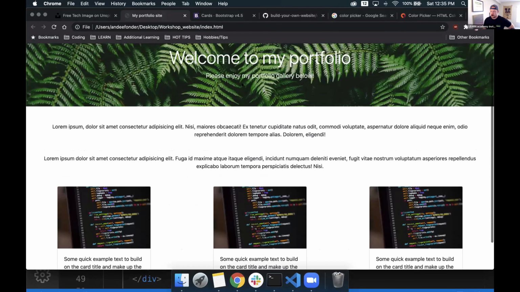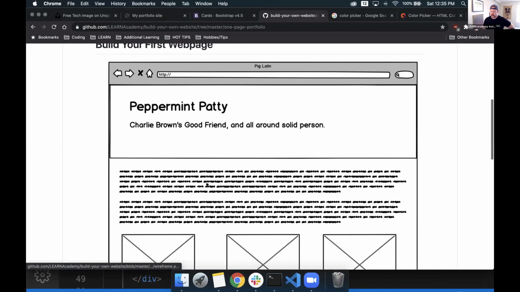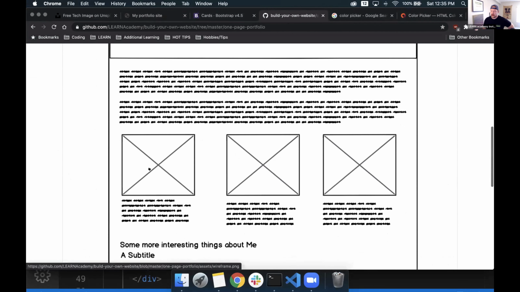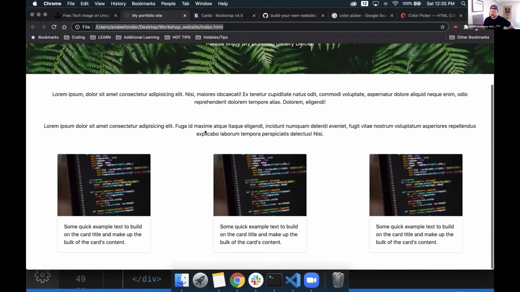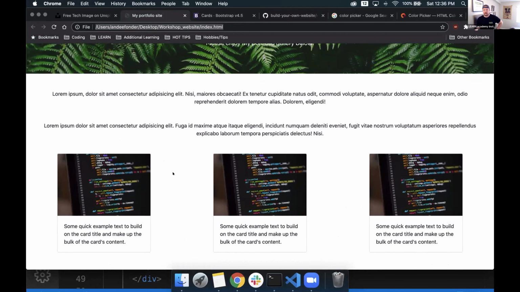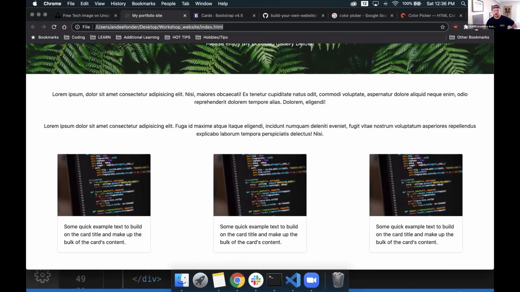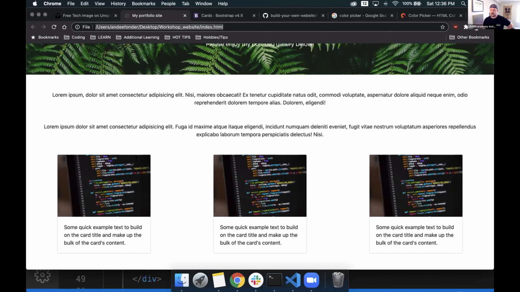We've created our header, which we can see in our wireframe we needed. We have our little text area right below it, filled with Lorem Ipsum for now. And then we have 3 boxes that have a little bit of information. We can change out these images to anything we want. For the sake of brevity, I guess, I won't change them out. Maybe I will. We'll think about it a little bit more. But we can have any kind of images we want inside these. It doesn't have to be the exact same image.